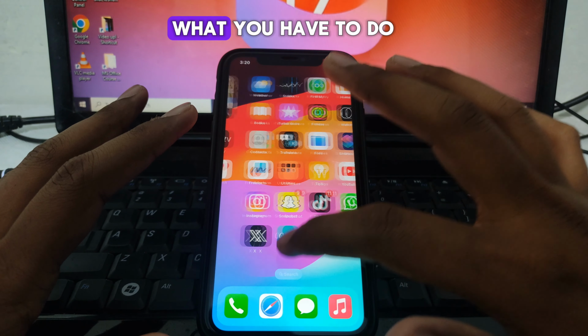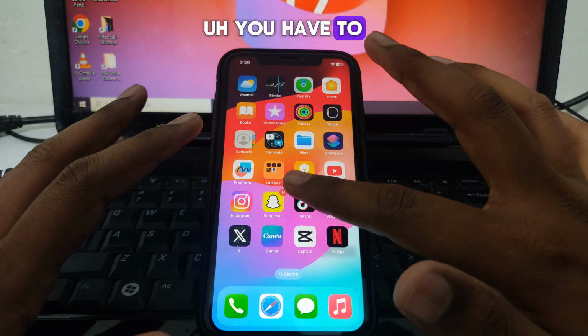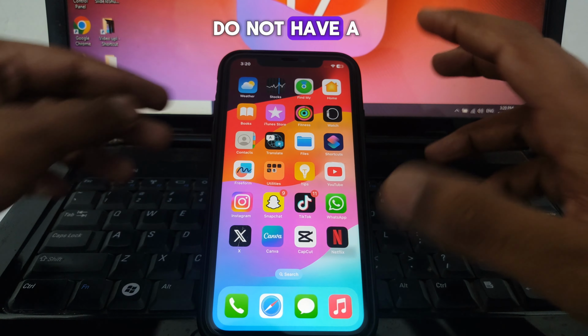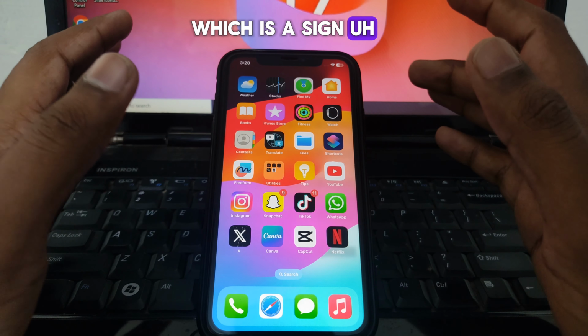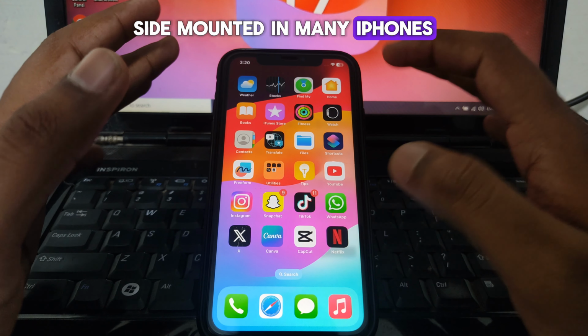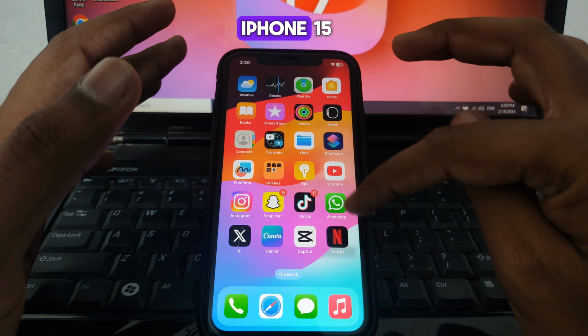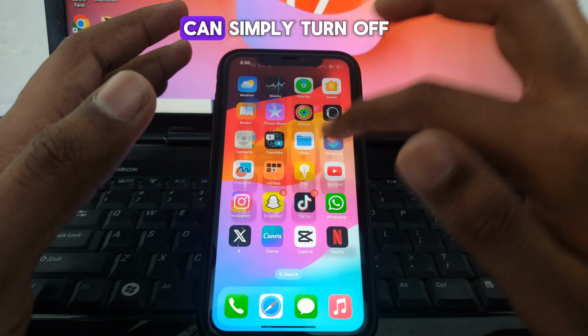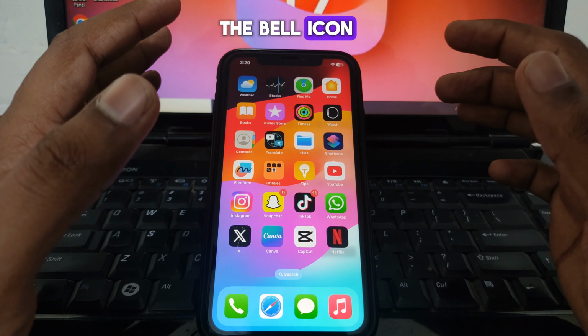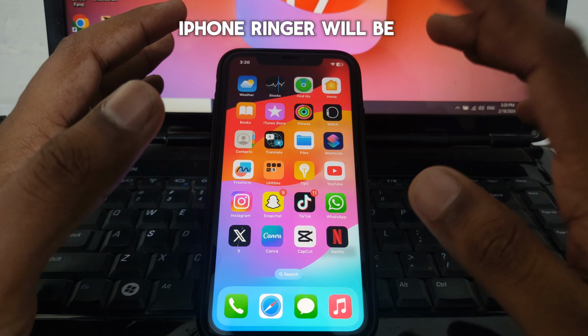So first of all, you have to make sure that you have not turned on the iPhone ringer, which is side mounted in many iPhones. If you have a new model like iPhone 15, then you can simply go to Control Center, and after that you can simply turn off the bell icon, and after that your iPhone ringer will be turned off.